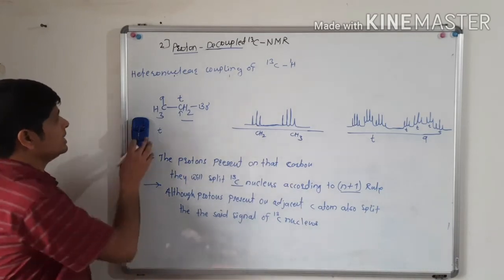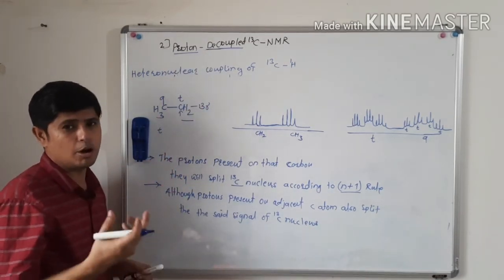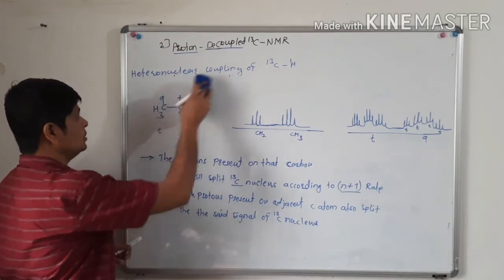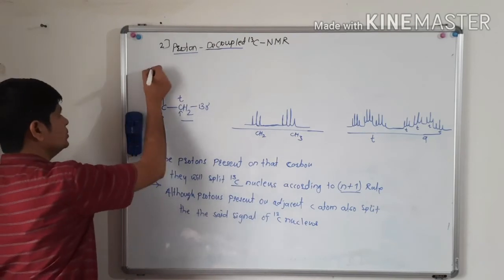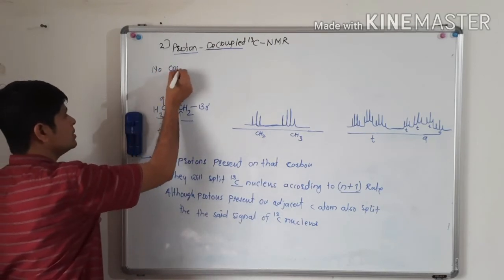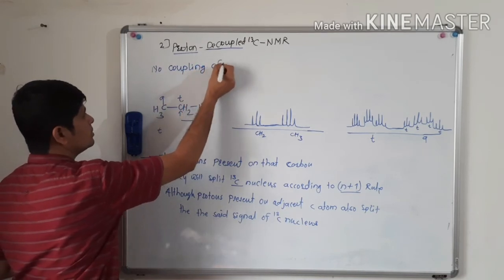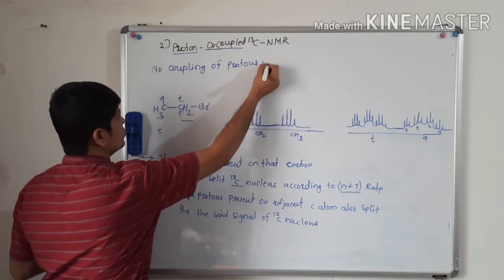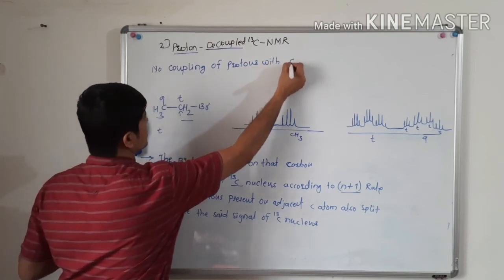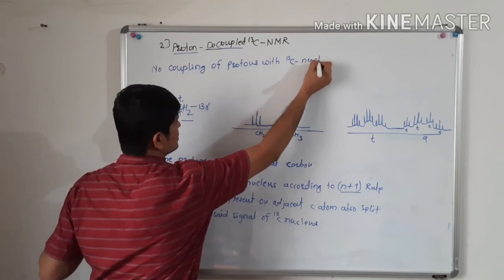So proton decoupled means there is no coupling of protons with the carbon 13 nucleus.